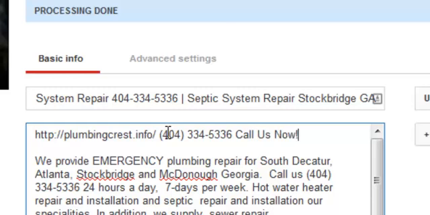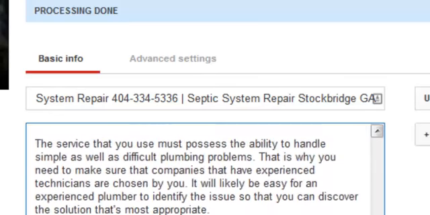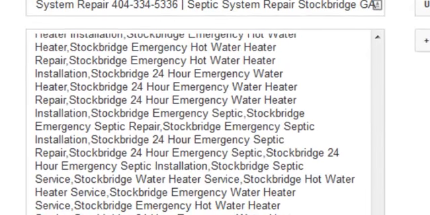Okay, and that's typically what will show up in the search results. And then, you know, I have a generic paragraph right here about this service, and then I fill it in with some scraped article that I've modified, and then I have my search terms down here, so it ends up being very unique.